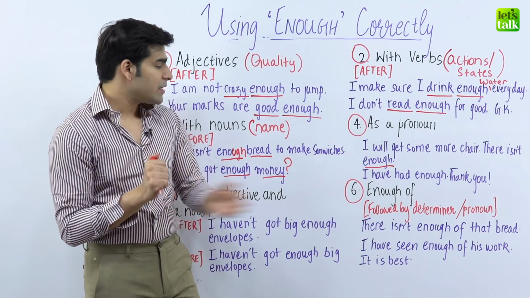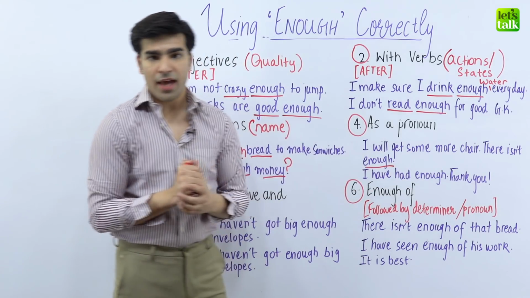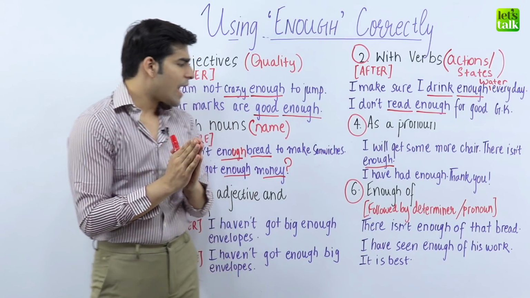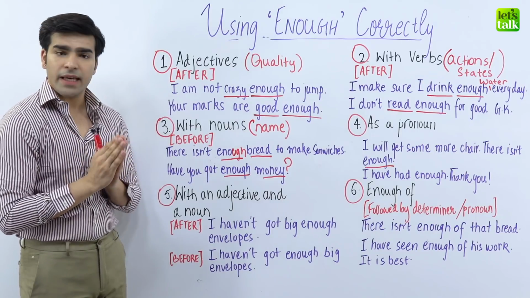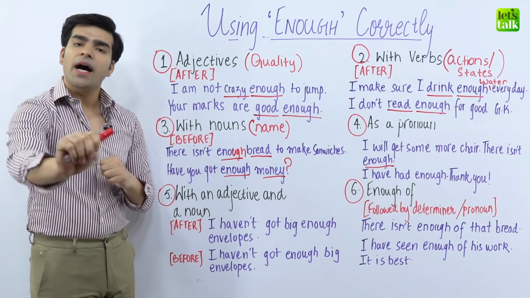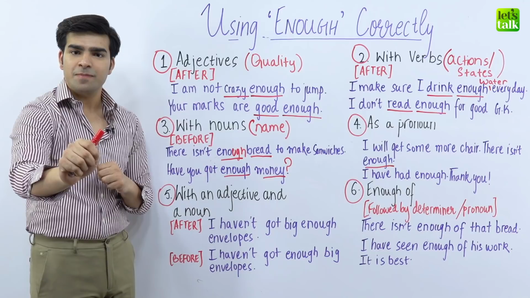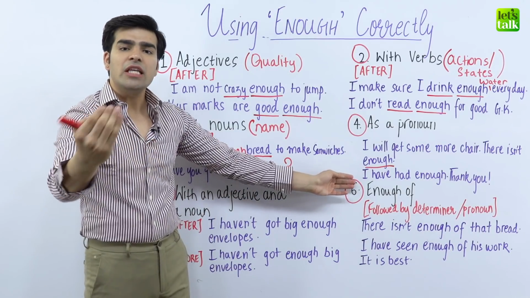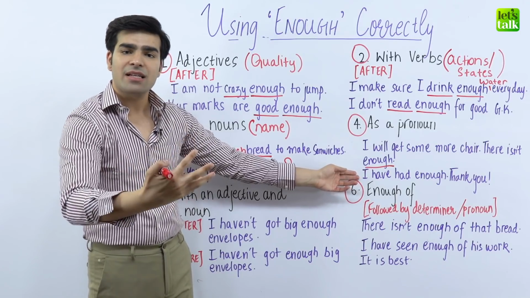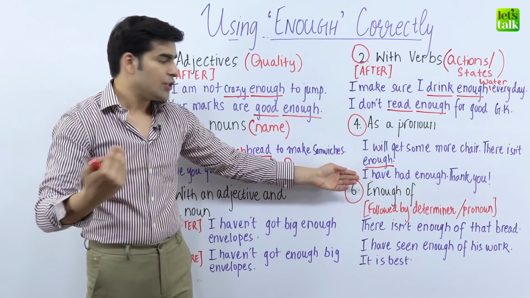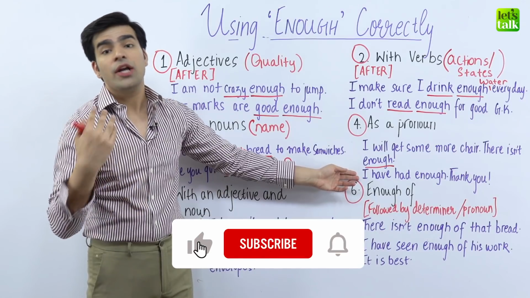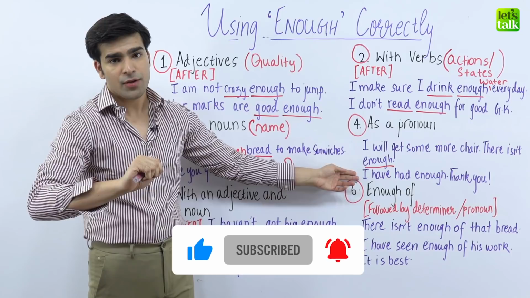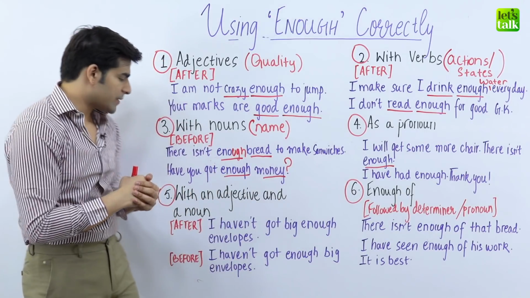Next example in the same list is, I have had enough, thank you. For example, when you're really angry and you aren't happy with the situation, what do you say? You say, well, I have had enough, thank you. Well, I'm a bit of a drama queen myself. So you can use enough in a sentence, standalone as a pronoun like this. You do not want to talk to the person anymore and you're just politely saying, I have had enough of it. Thank you very much. Let's move to the next one.